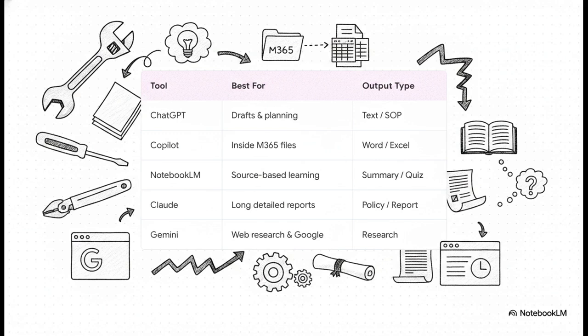Need a fast draft? Go with ChatGPT. Is your data already sitting in Excel? Use Copilot. Need answers strictly from your own uploaded company manuals? That's NotebookLM. Writing a massive compliance policy? Claude is your go-to. And for quick web research, fire up Gemini. Let's break a few of these heavy hitters down.